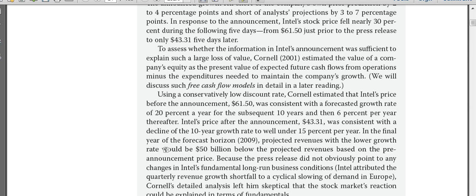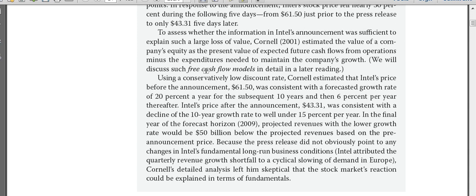We'll be studying this free cash flow model when we come to the equity valuation part, the practical valuation part. There is a full chapter that has been devoted to the free cash flow model. So we will not jump onto it right now, but we will do it properly in that chapter. Now, using a conservatively low discount rate. So he has used a low discount rate.